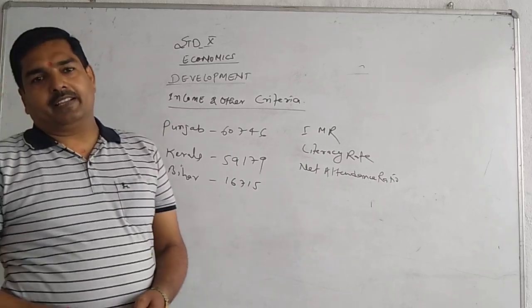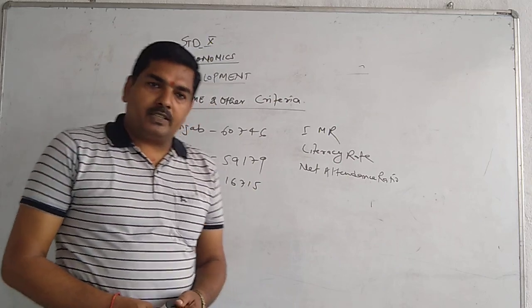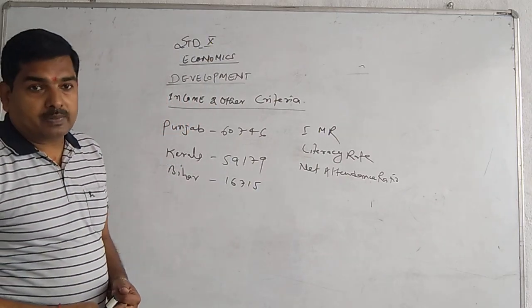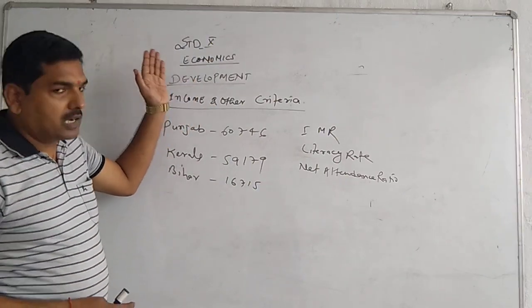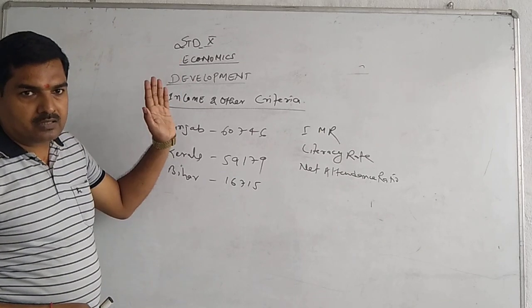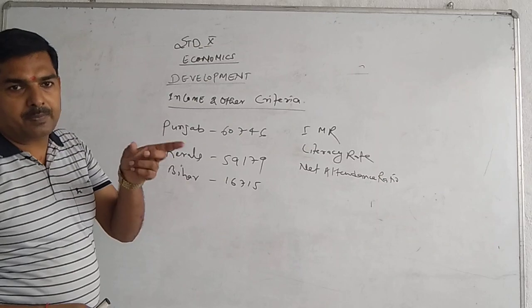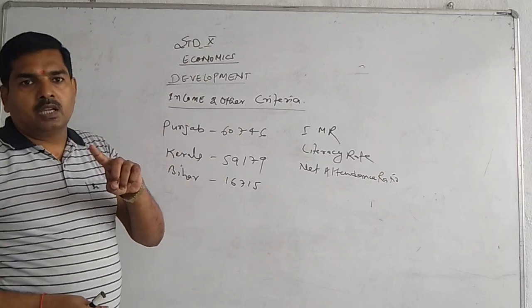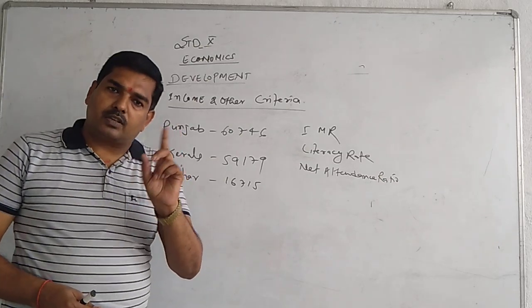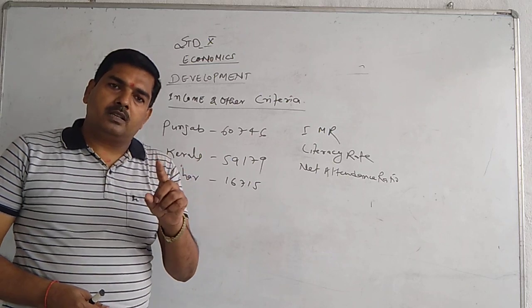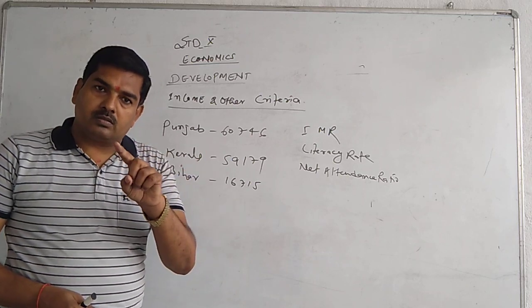I am Padhyay. Today I am going to explain the next part of Development, Economics chapter 1, standard 10. In an earlier class, I have already explained the features of development. Different persons have different development goals. What may be development for one is destruction for others, and for development, people have a mix of goals.